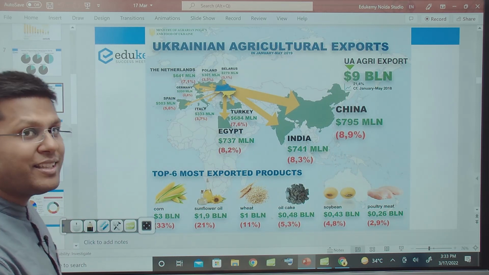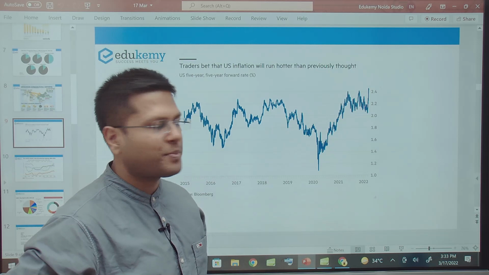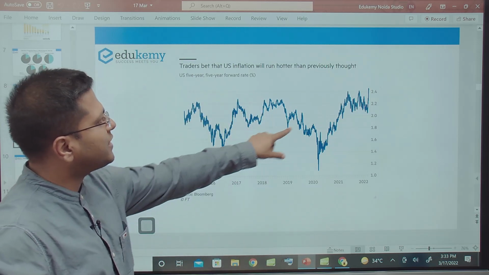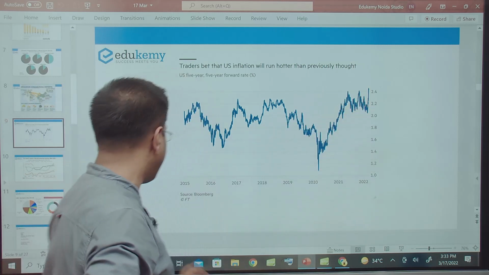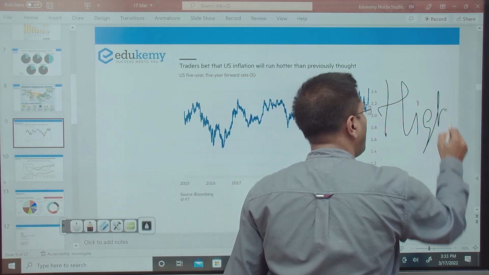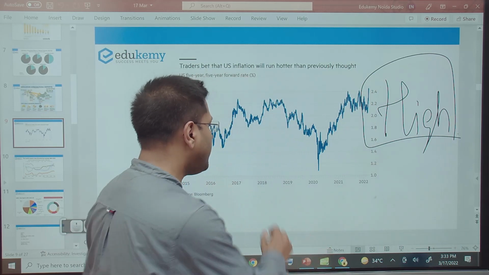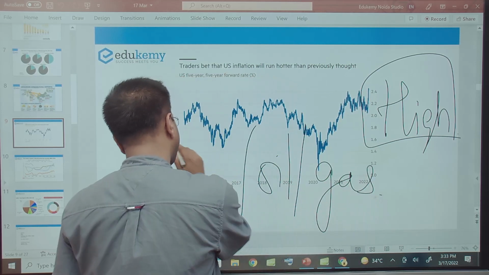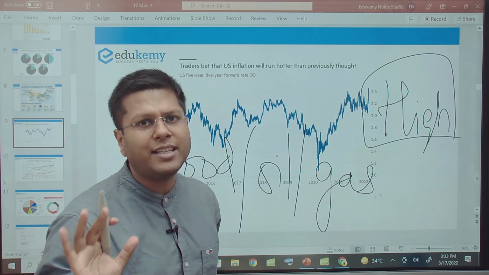But then can you look at the impact on US's economy? Let's see. This is the inflation level in USA. It was traditionally below 2%, 1 to 2%, but now it has shot above 2% in 2022, to 2.4%. The inflation levels in USA have gone high, not that it is primarily because of the war, but because of the global crisis, right? The availability of oil, gases, food, all this is impacting the international prices of items all throughout the world.